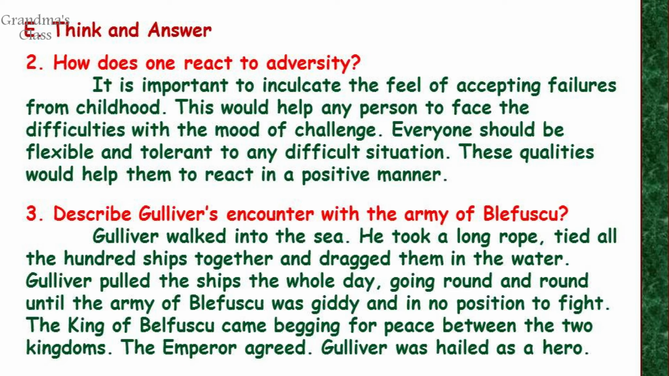Question number 3. Describe Gulliver's encounter with the army of Blefuscu. Gulliver walked into the sea. He took a long rope, tied all the 100 ships together, and dragged them in the water. Gulliver pulled the ships the whole day, going round and round until the army of Blefuscu was giddy and not in position to fight. The king of Blefuscu came begging for peace between the two kingdoms. The emperor agreed. Gulliver was hailed as a hero.